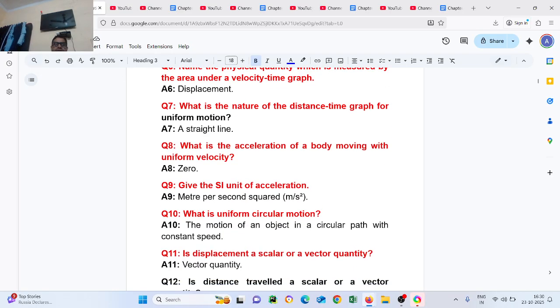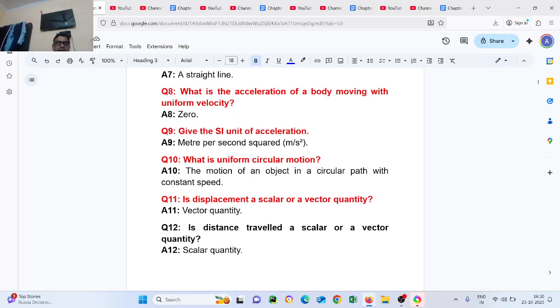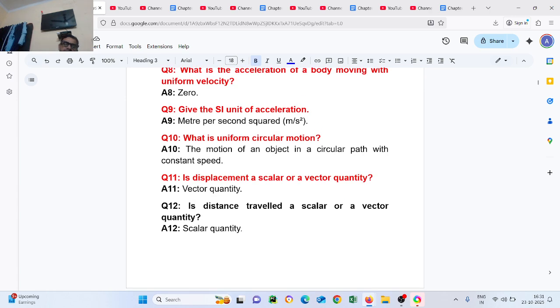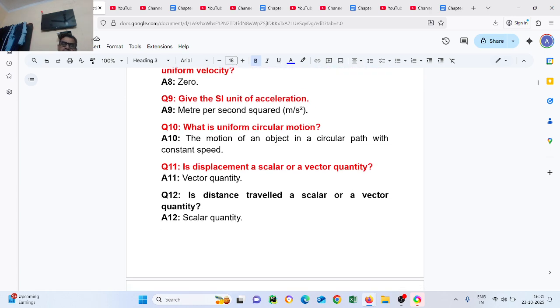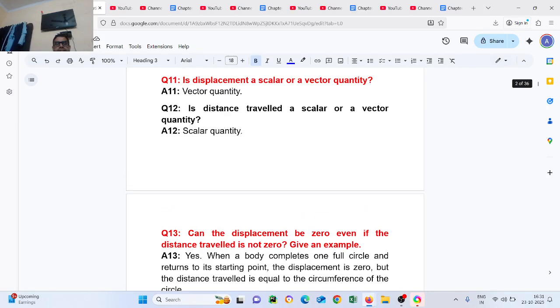Question number 10. What is uniform circular motion? The motion of an object in a circular path with constant speed is called uniform circular motion. Question number 11. Is displacement a scalar quantity or a vector quantity? Vector quantity. Question number 12. Is distance traveled a scalar or a vector quantity? Scalar quantity.